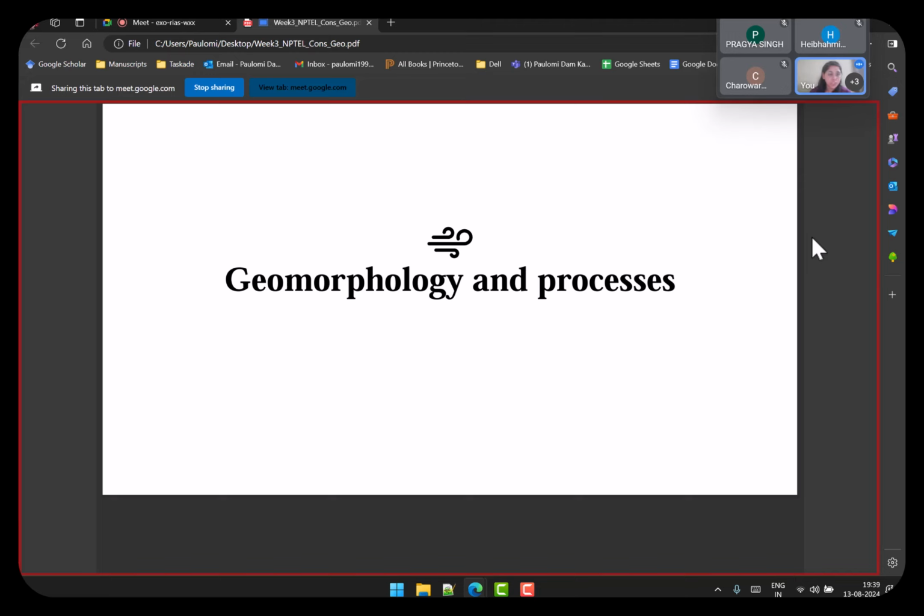Now, with that, let's move to the second lecture that was discussed this week, which is geomorphology and process. So, like I said, you have rocks, you have minerals, and then you have landforms. Landforms are hills, plateaus, different types of landform that you see in nature. The thing that connects these two are the processes, or the geomorphological aspects, and we will now look into that.